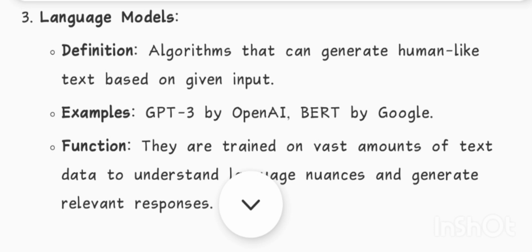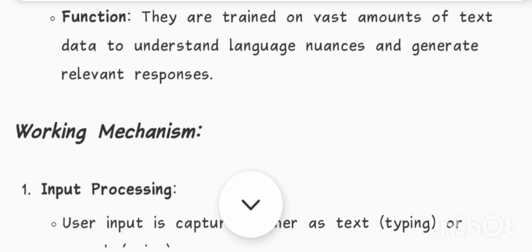3. Language models. Definition: algorithms that can generate human-like text based on given input. Examples: GPT-3 by OpenAI, BERT by Google. Function: they are trained on vast amounts of text data to understand language nuances and generate relevant responses.